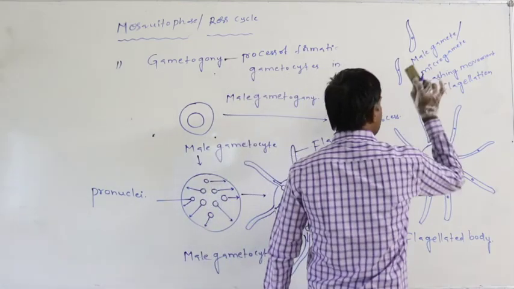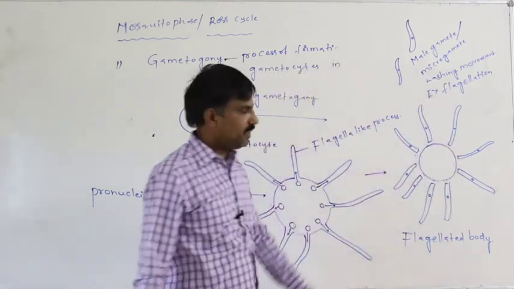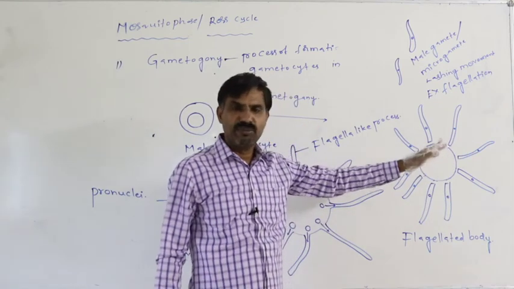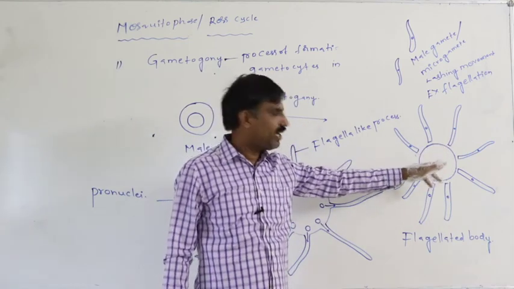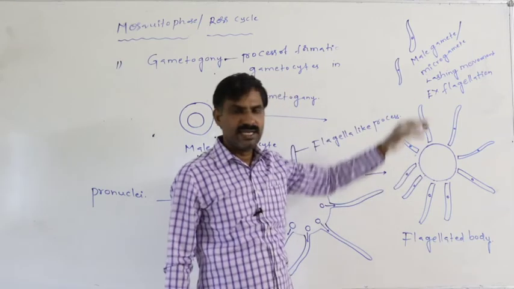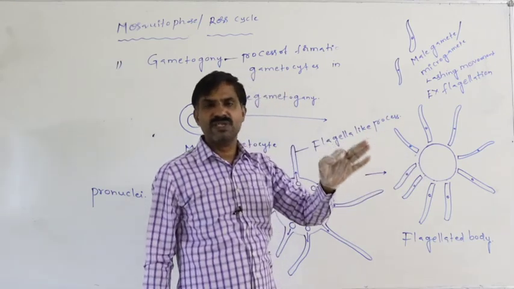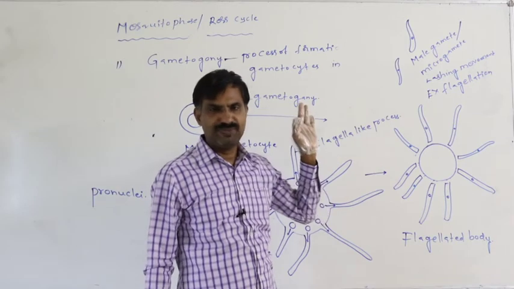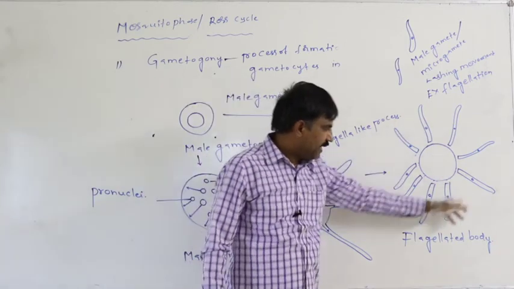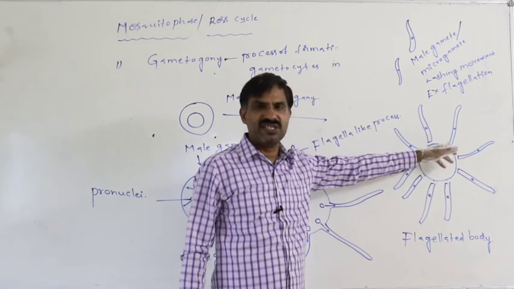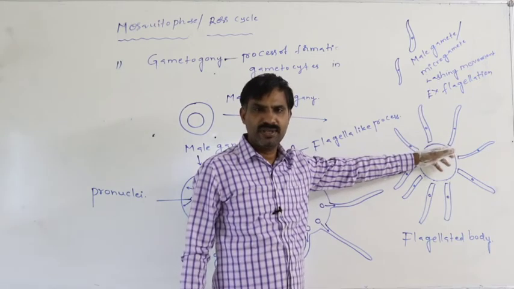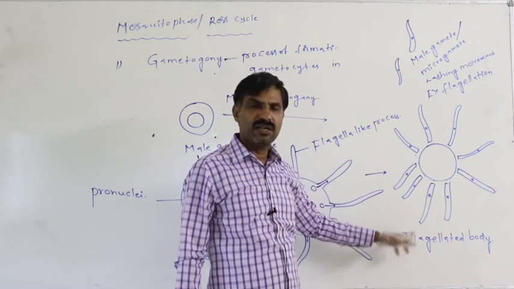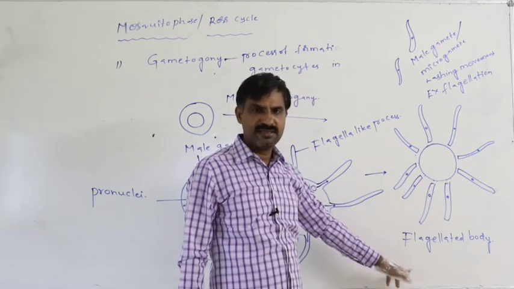Means by the lashing movement finally, how many male gametes or microgametes are formed from the flagellated body? Means 8 male gametes, the 8 microgametes, are formed here. Definitely these 8 flagellated structures receive one pronucleus each. Later they get separated from the flagellated body or male gametocyte.